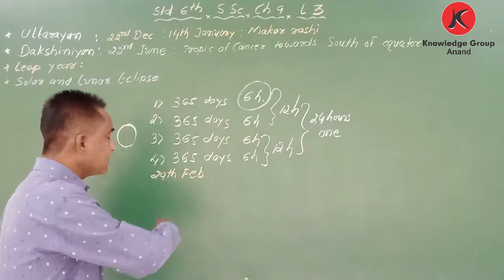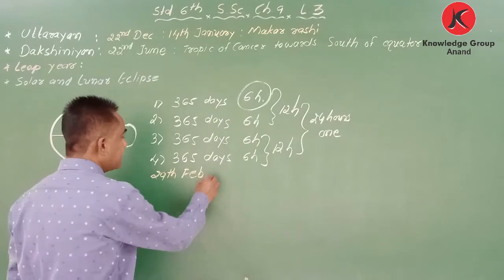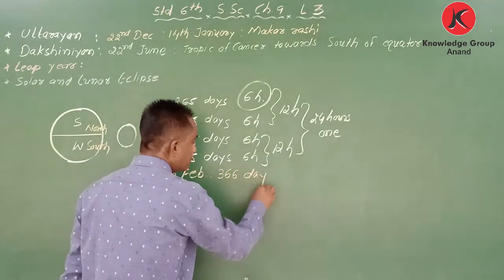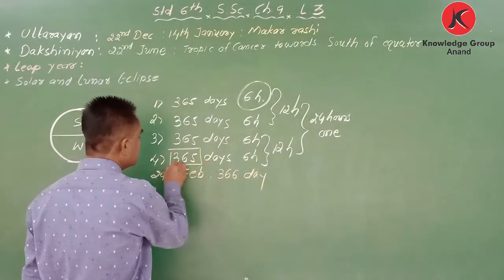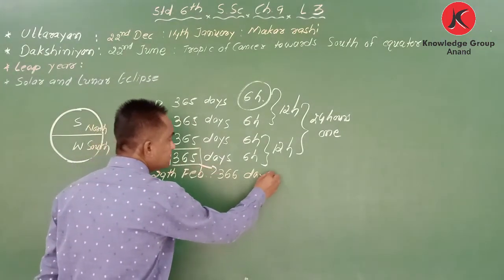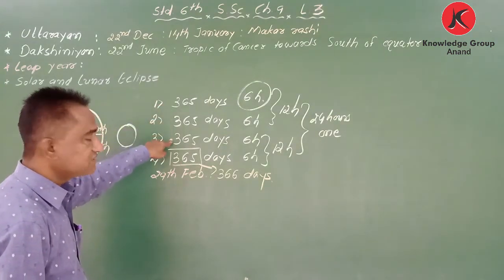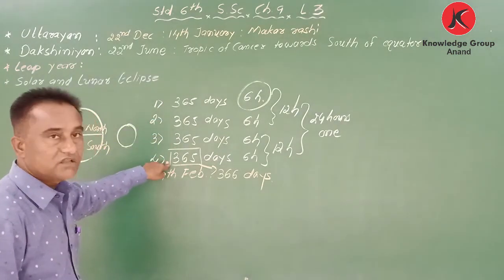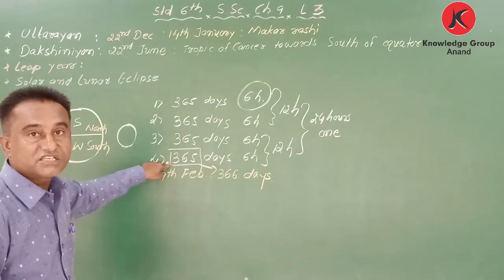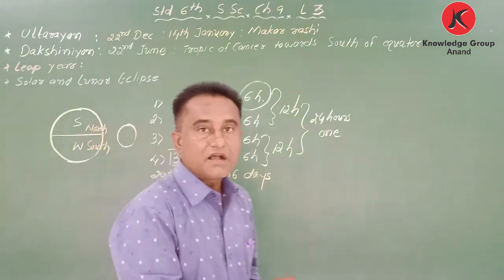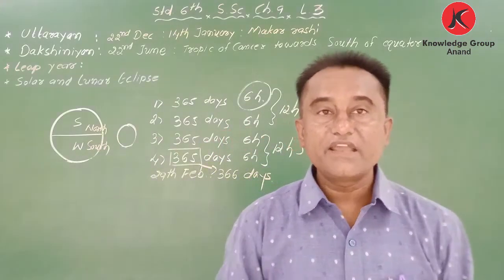Got it? So on that day we are adding one more day, and at that time we have 366 days. Got it? So here we have not 365, we have 366 days. Okay, 365, 365, 365, and fourth year we are using 366 days. Got it? So like that we are calculating. Got it? How we have leap day, leap year.